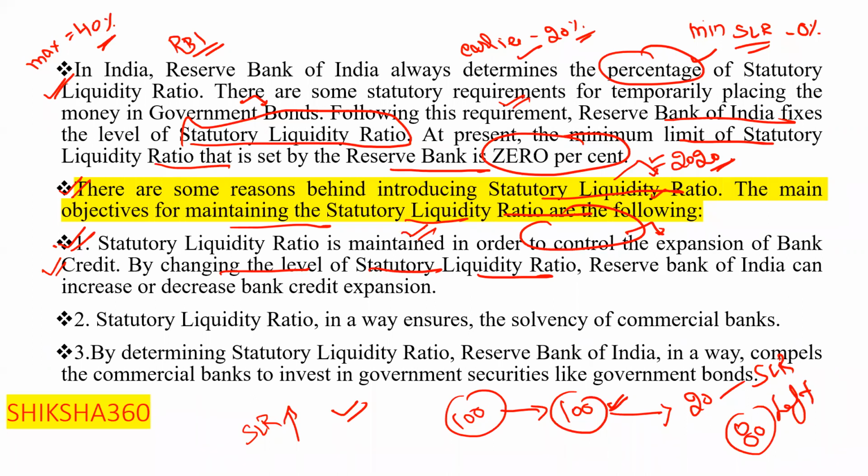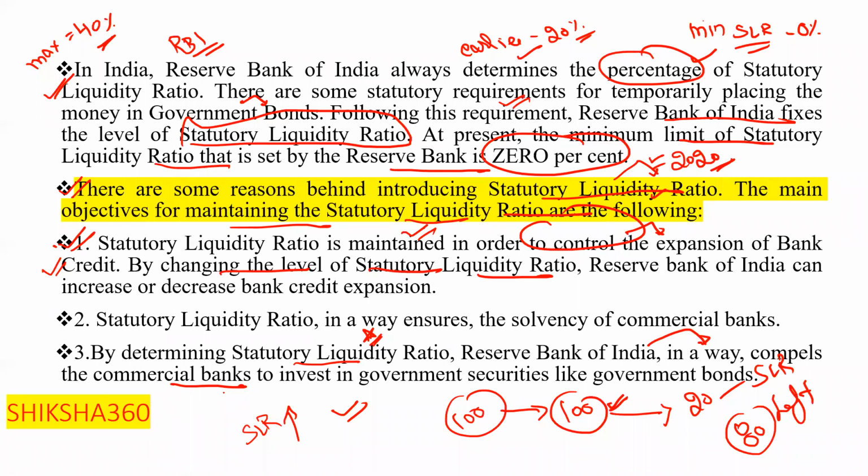So the statutory liquidity ratio in a way ensures the solvency of the commercial banks. And by determining the statutory liquidity ratio, the Reserve Bank of India in a way compels the commercial banks to invest in government securities like government bonds.